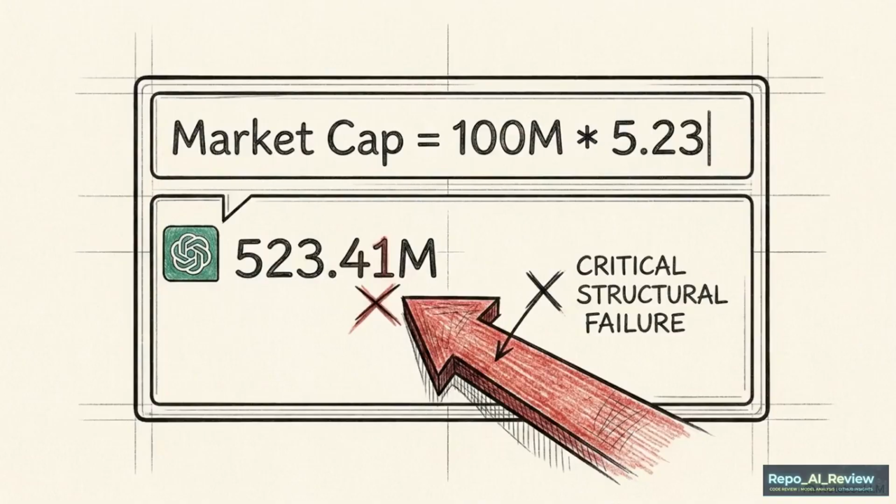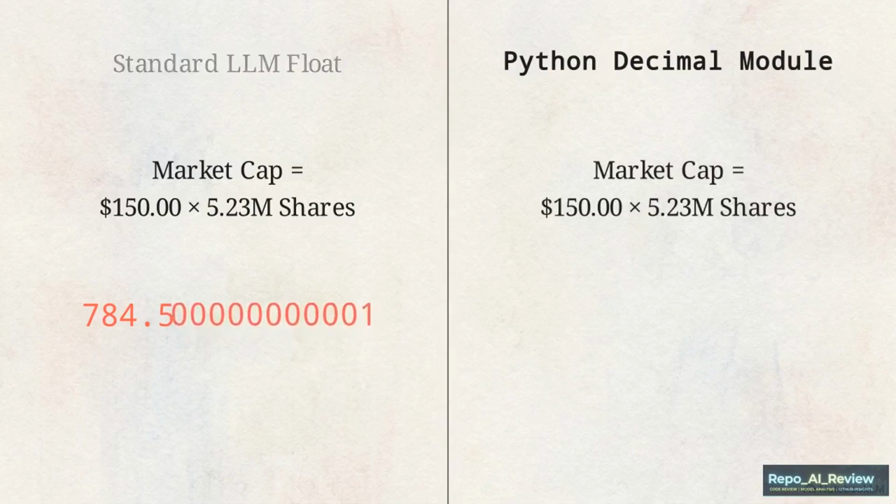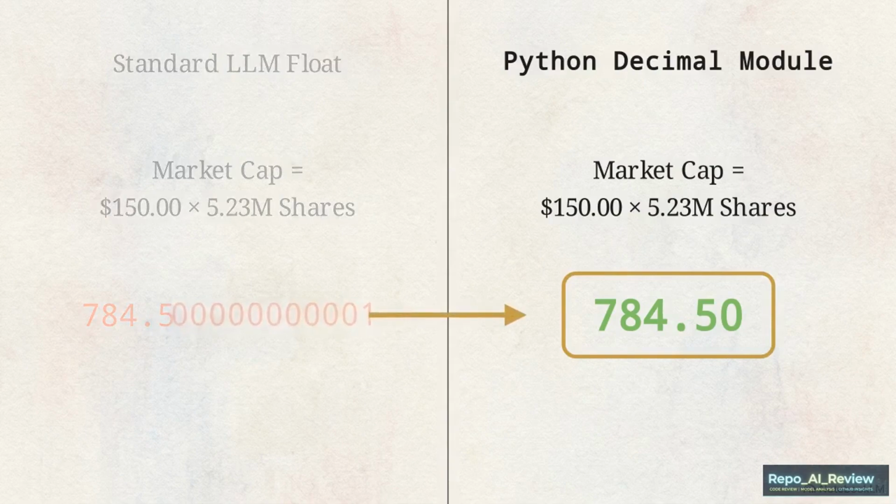This leads to a foundational barrier to reliability, the structural inability of large language models to perform reliable arithmetic. Standard LLMs attempt to do math using logic prediction. In financial engineering, this leads to precision loss and compounding errors. The financial rigor script solves this. While float calculations generate sloppy trailing decimals, Python's decimal module executes precise financial outputs. The framework mandates all nodes offload numerical logic to this module, locking text generation inside a rigid mathematical boundary, with zero tolerance for rounding errors.